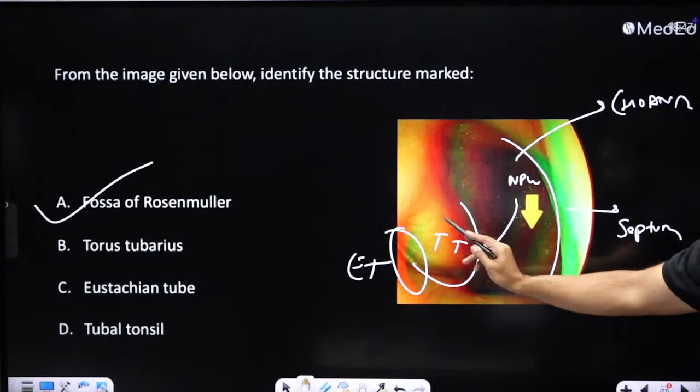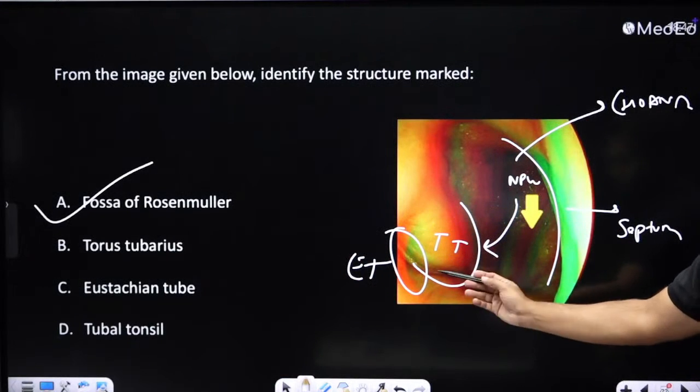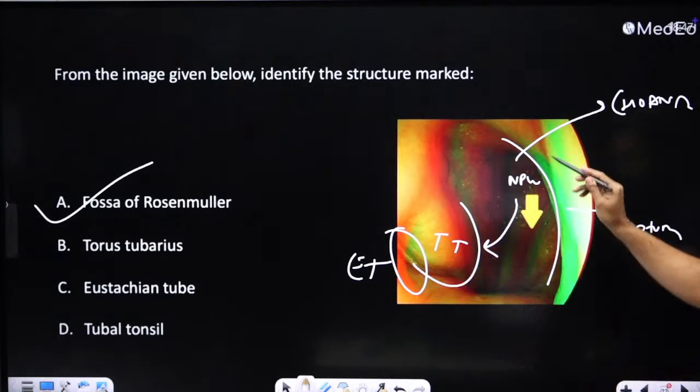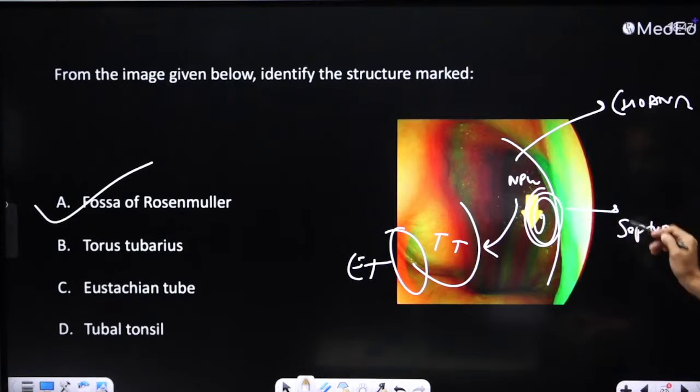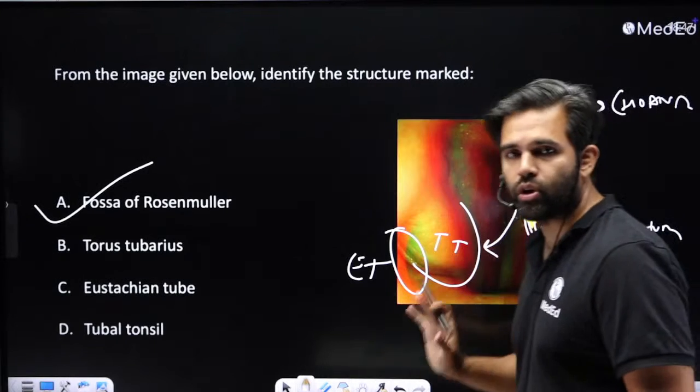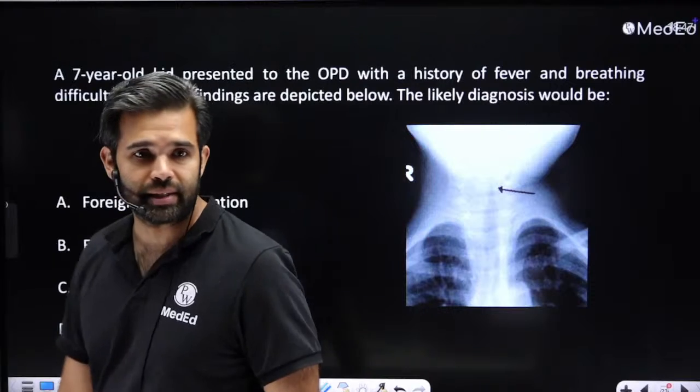If they point at this turn, it is torus tubarius. If they point inside this, it is the eustachian tube. If they point to something like a mass over here, it could be adenoids or JNA. Okay, so this is how the nasopharynx looks. Not a very good image, but that is what is there in our database.